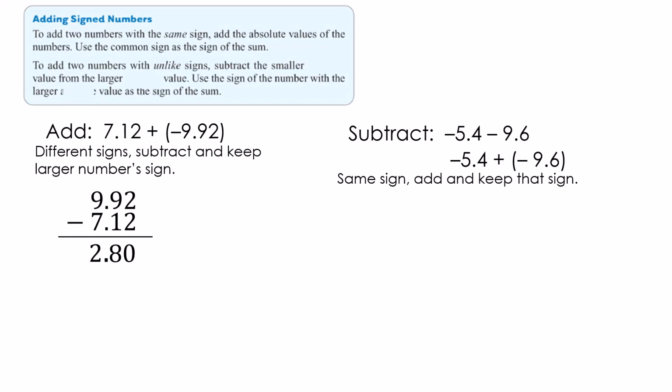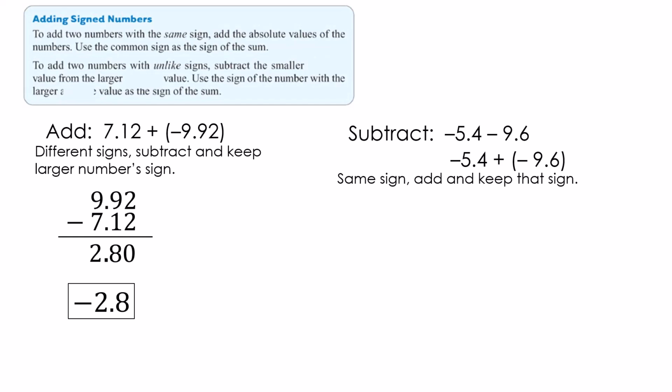Now, when we look at the original, we have 7.12 plus negative 9.92. We have different signs, we subtract and keep the larger number sign. Well, the larger number is 9.92. So our answer is going to be negative 2.8 or negative 2.80.